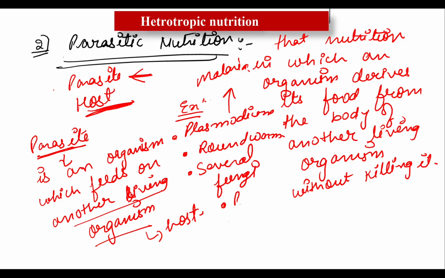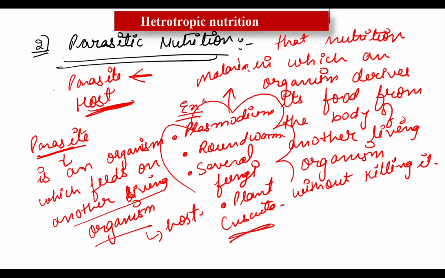Very important example, a plant, and this can be framed as a question: cuscuta. It is a parasite, known as amarbel. Some other examples are the tick, lice, that is jue in your hair, leeches, tapeworm. There are so many examples, beta. Every example is given in your module, don't worry about it. So this is all about parasitic nutrition.